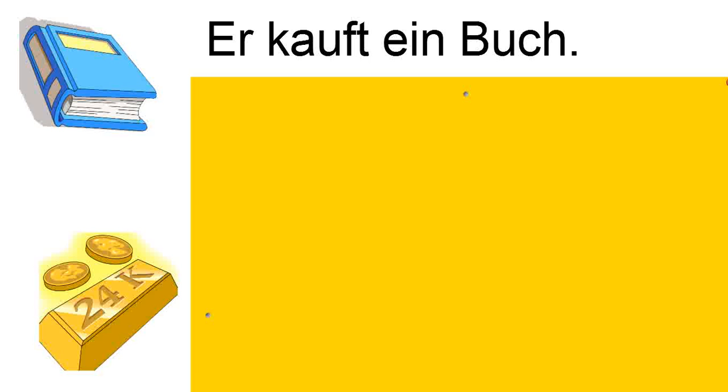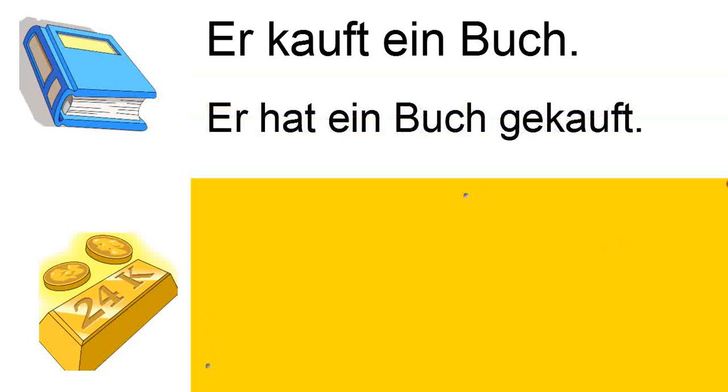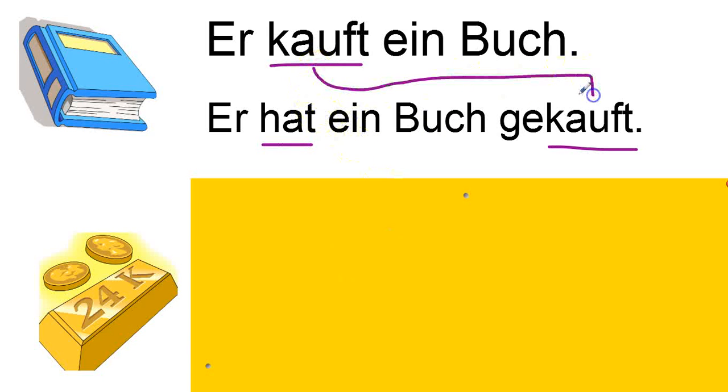So, present tense: Er kauft ein Buch. He buys a book. Present perfect tense or conversational past: Er hat ein Buch gekauft. So, in the present tense, just the verb. In the present perfect tense, a helping verb and a past participle. And perhaps you noticed, right? The last part of this is kauft, so gekauft.